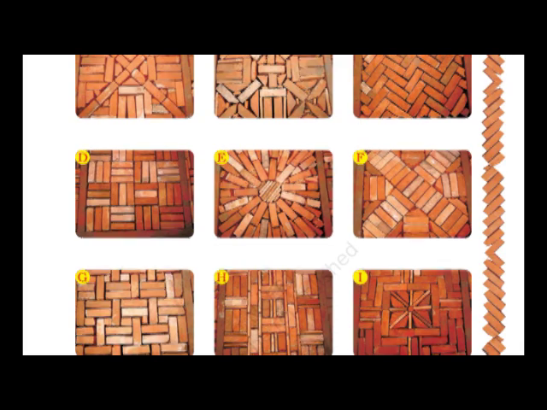So observe. This is a cross, this is diagonal, this is zigzag, this is like a mat, again this is a cross. So you can observe different patterns. This is in a circle and this is in a square. So many different patterns are here.